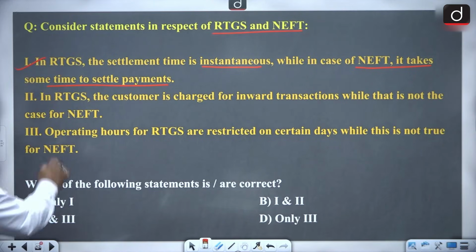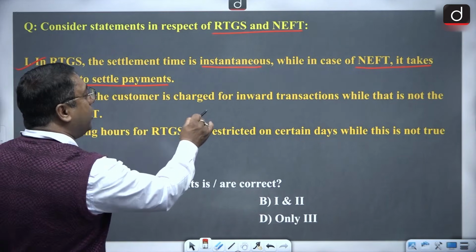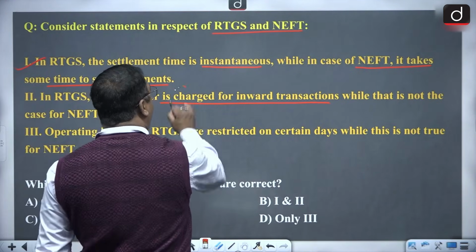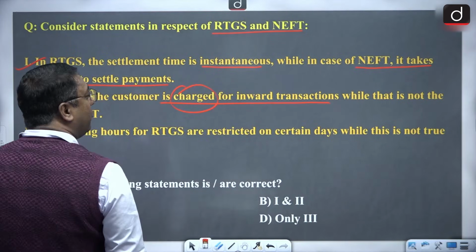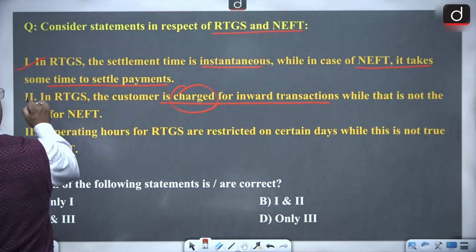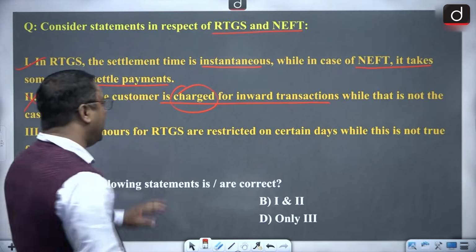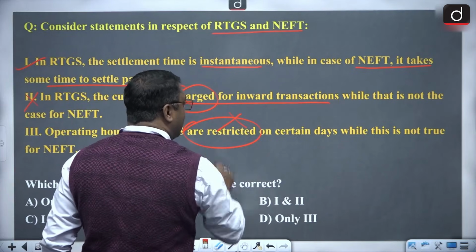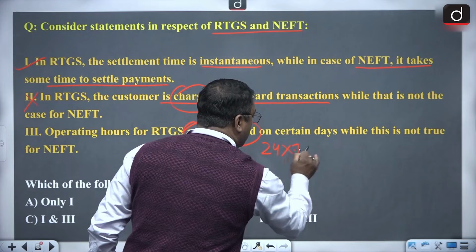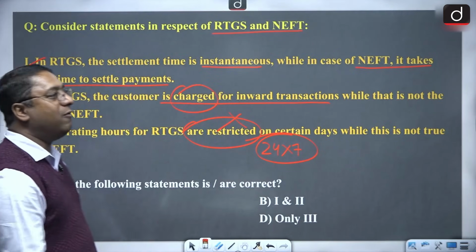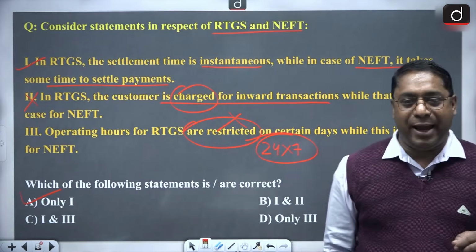So that means statement 1 is correct. In RTGS, the customer is charged for inward transaction. While that is not in NEFT. Sorry, in all the three, they are free. RTGS also it's free, NEFT also it is free. Then the operating hours for RTGS are restricted. Galat. I said it's 24 into 7. That is the operating hour. So only A is right. Got it? Only A is right.